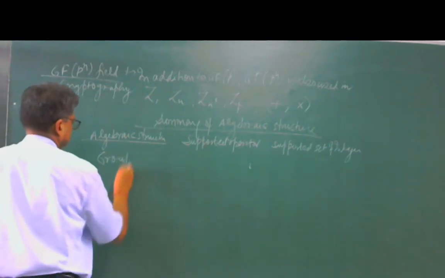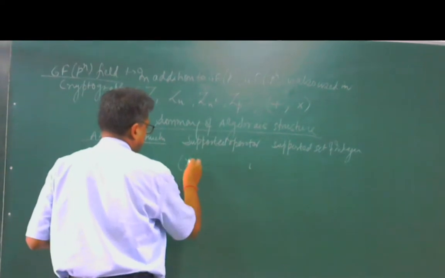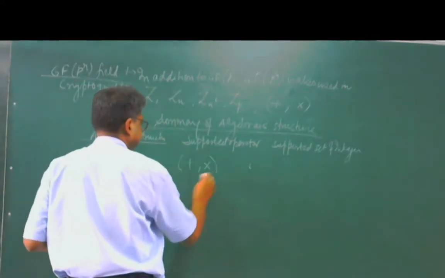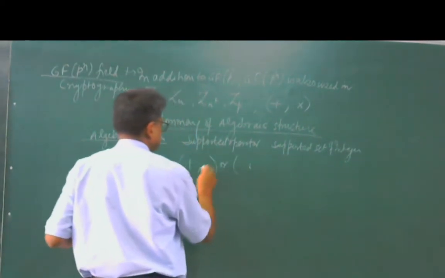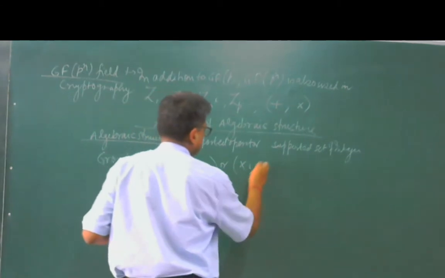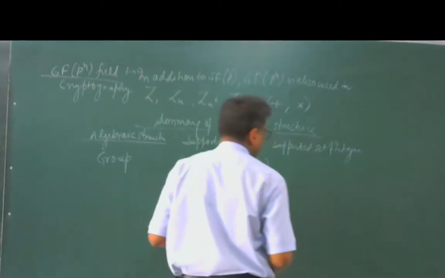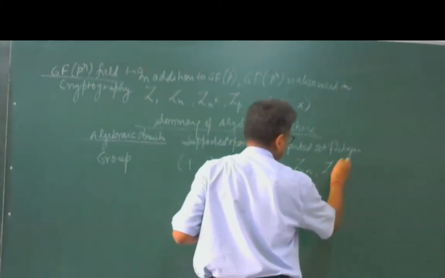If we talk about a group, it is supported by the operator addition or multiplication, or addition or subtraction, or multiplication and division. And the sets of integers which support it are Zn and Zn star.